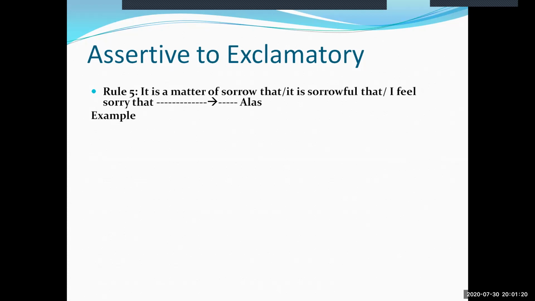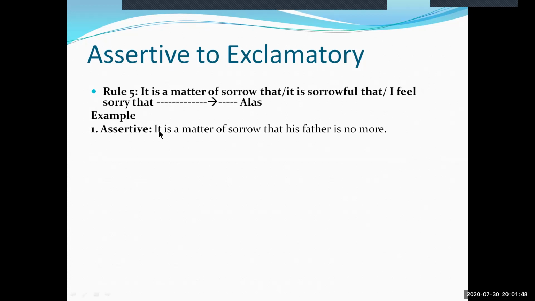Let us see some examples. This is example 1 on this rule. Based on Rule 5, a matter of sorrow, sorrowful, or I feel sorry. It is a matter of sorrow that his father is no more. To make this sentence exclamatory, we need to drop, it is a matter of sorrow that.